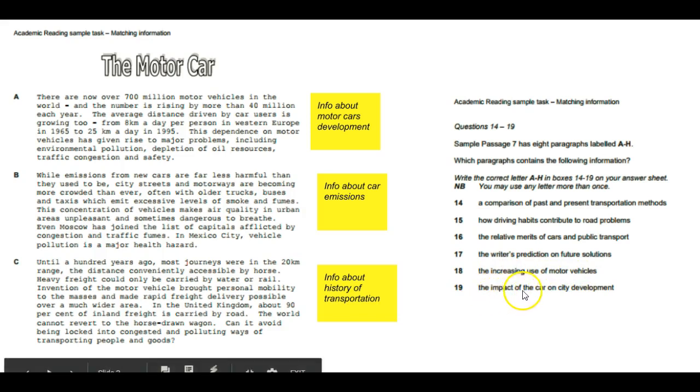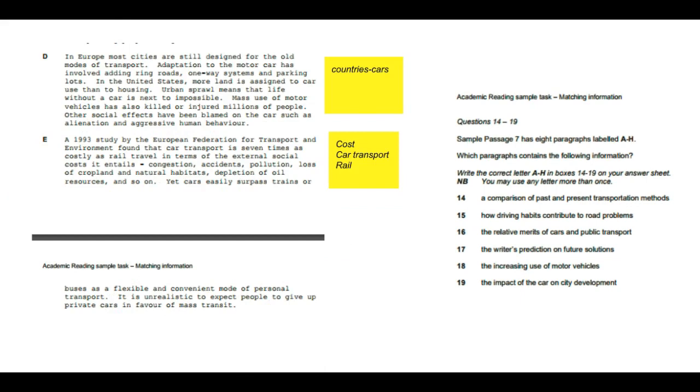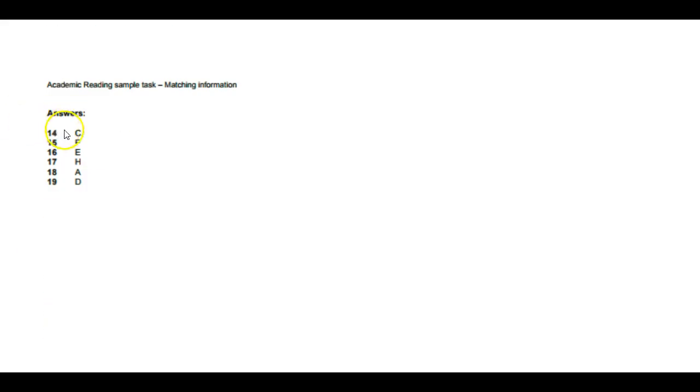And the last sentence: the impact of cars on city development. If you remember, we had a paragraph talking about cities and countries and all that, and the impact of cars on that. So we matched with D, and we're going to end up with the correct answers: 14 C, F, E, H, A, D.